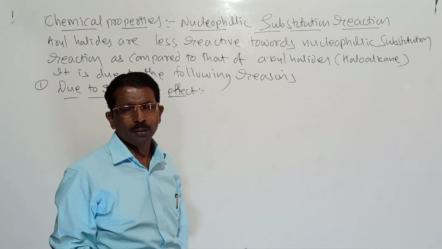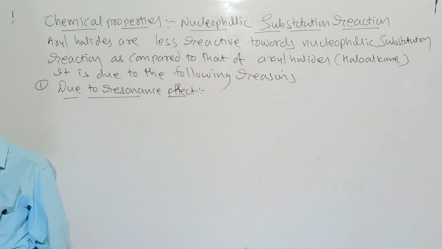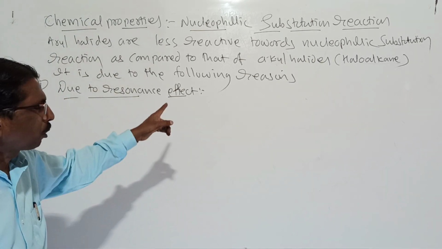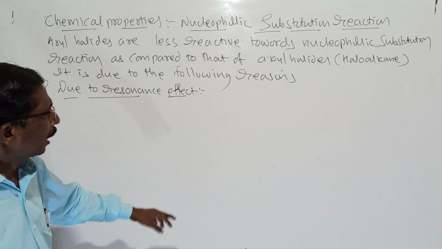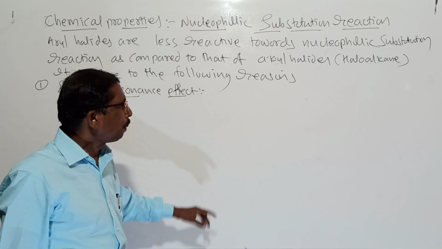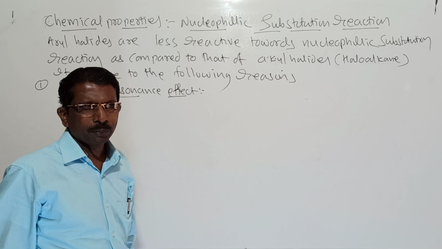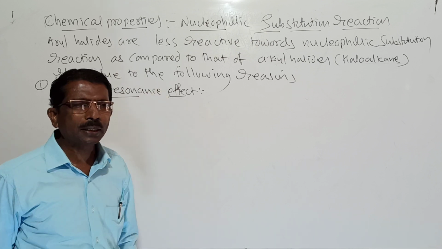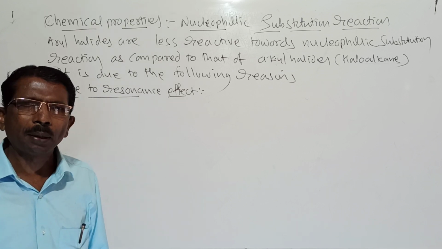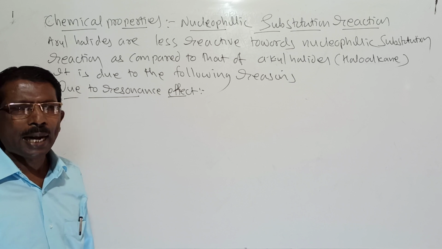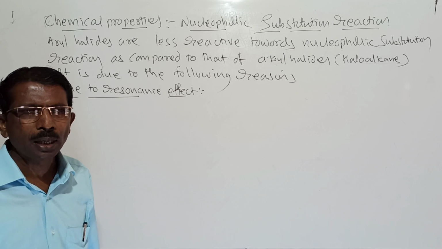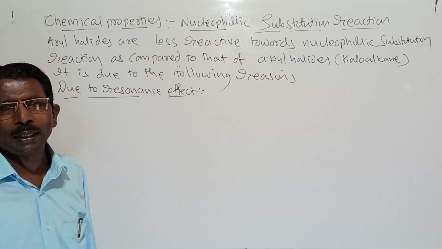So what is the resonance effect? So students, look here. In haloarenes, the halogen atom has lone pairs of electrons, and the electrons present on the halogen atom are in conjugation with the pi electrons of the benzene ring, and therefore the carbon-halogen bond acquires a partial double bond character. And due to this reason, it is very difficult to remove the halogen, and so these are less reactive towards nucleophilic substitution reaction as compared to haloalkanes.